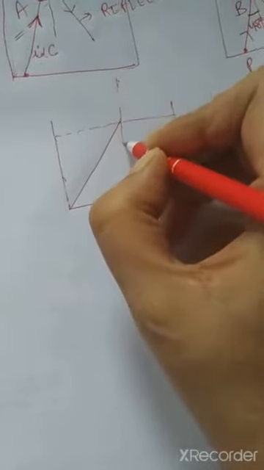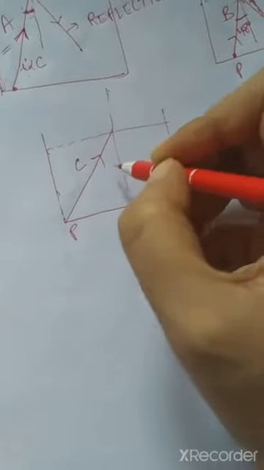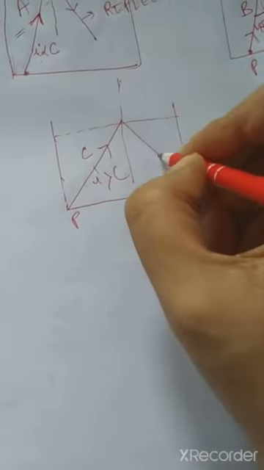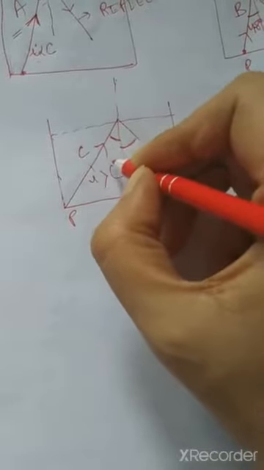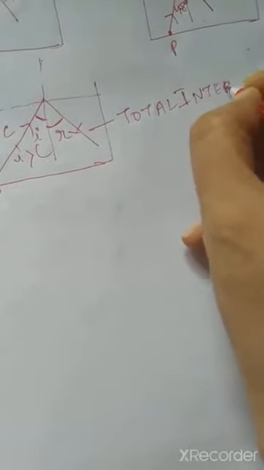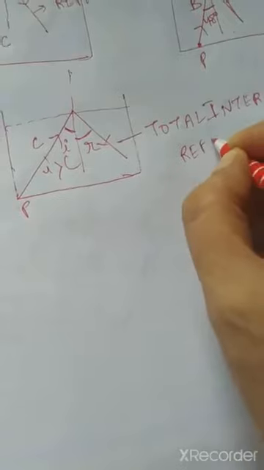So in this case, this is the critical angle C from point P. Now the angle I is greater than C, so we know that the whole of the light will reflect back in the same medium with the same angle of incidence. So here I will be equal to R and no refraction takes place. So in this case, total internal reflection will take place.